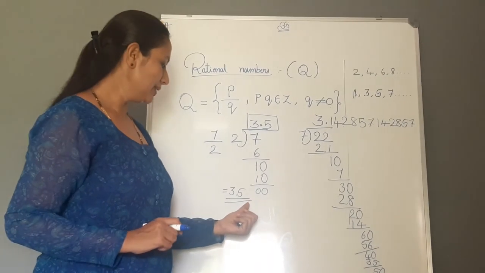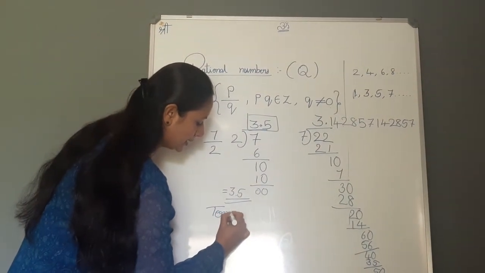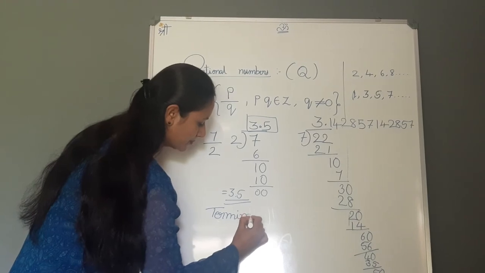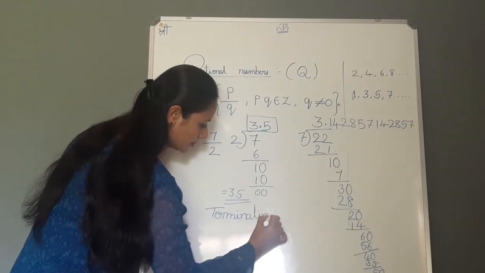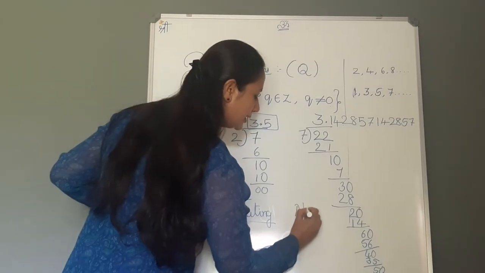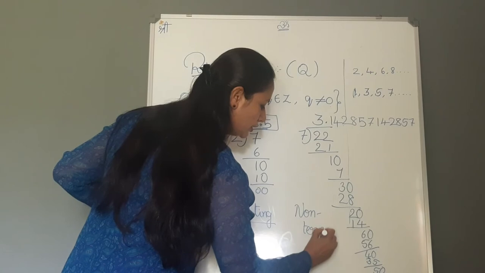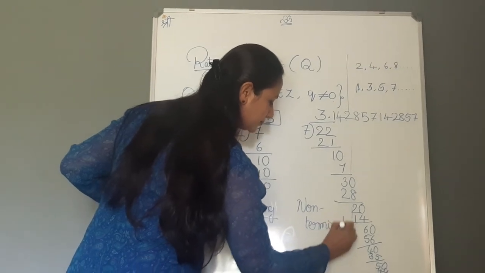Okay, you call them as terminating. What do you call them? Terminating. And these are non-terminating. What do you call them? Non-terminating.